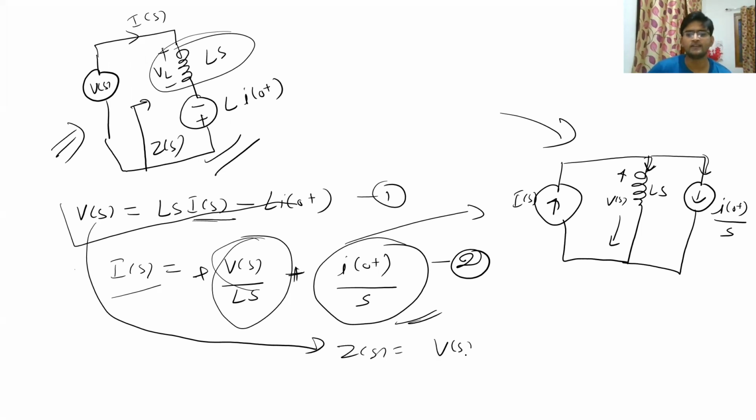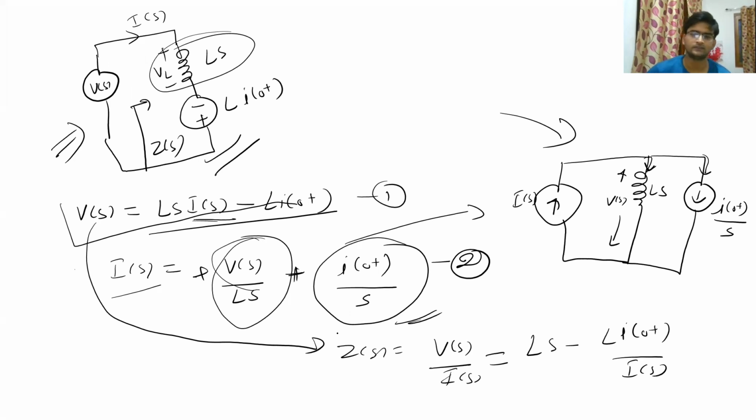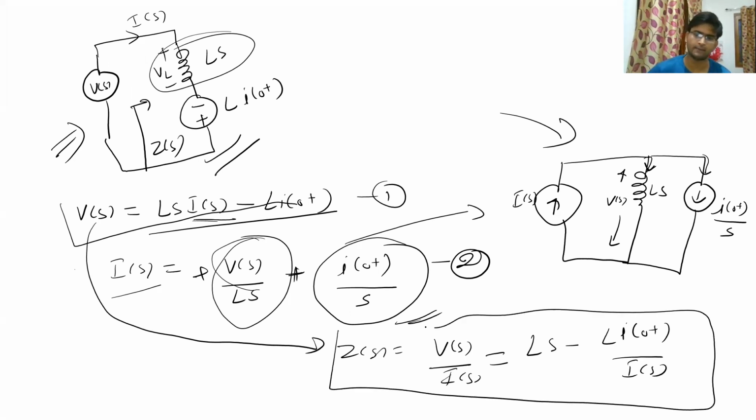Zs is basically Vs upon Is, and if you divide the whole thing by Is, you will get Ls minus Li0 plus divided by Is. So this is the impedance of this Laplace transform circuit in which the inductor was initially charged to a particular current value of I0 plus.